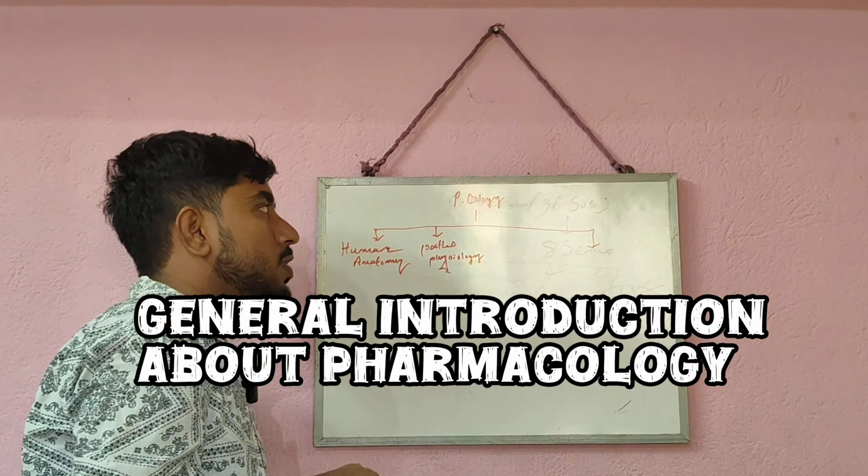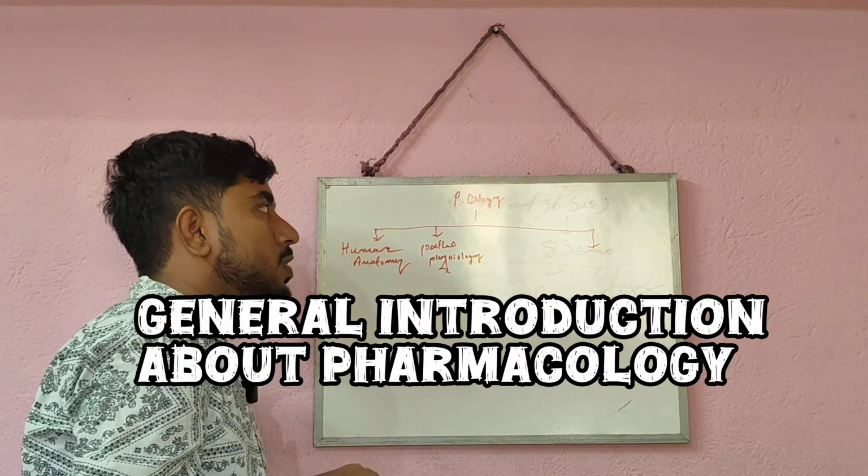In semester 4, you have pharmacology 1. In semester 5, you have pharmacology 2. And in semester 3, pharmacology 3. But before starting pharmacology, in first, second and third semester, you have to study different other subjects which are related to pharmacology. The first subject you have to study in first sem related to pharmacology is human anatomy